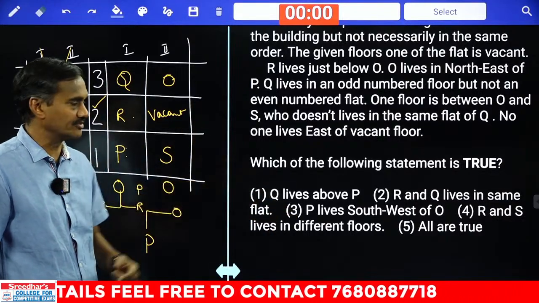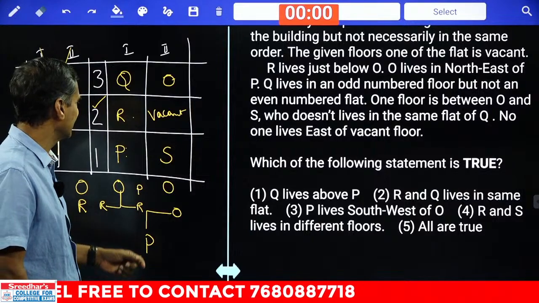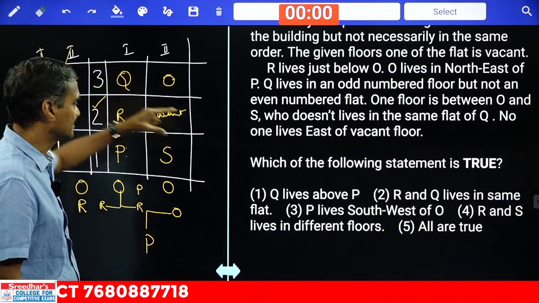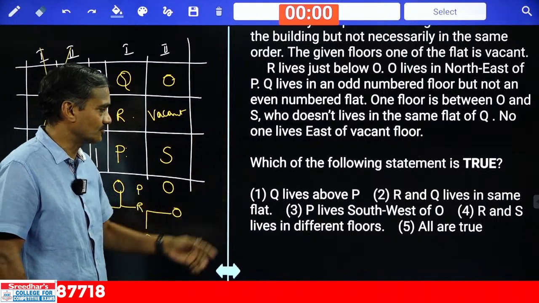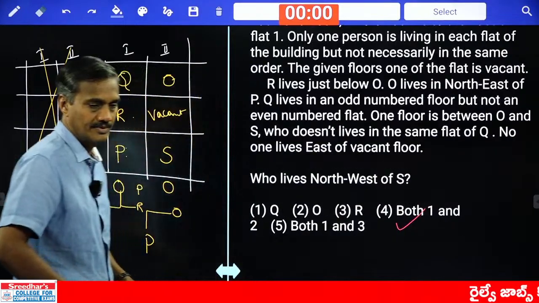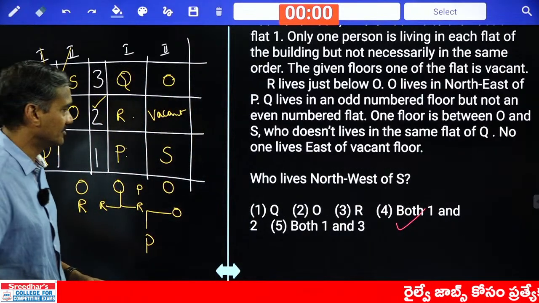Then you need to check one more choice. R and Q live in the same flat. Yes, R and Q are living on different floors but the same flat. And same flat, that is also true. Hence 1 and 2 are true, obviously all are true. That is 96. And finally 97, tell me your answer here.